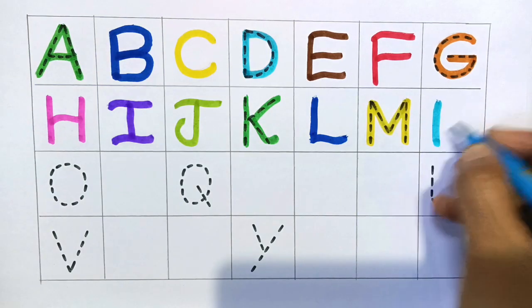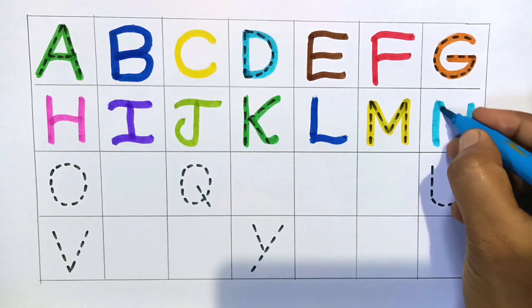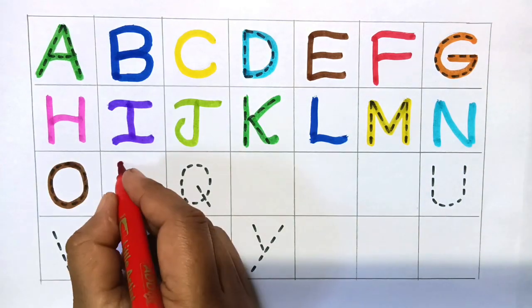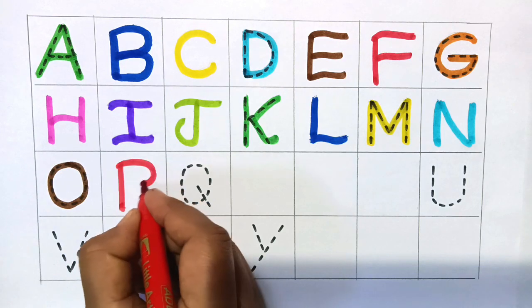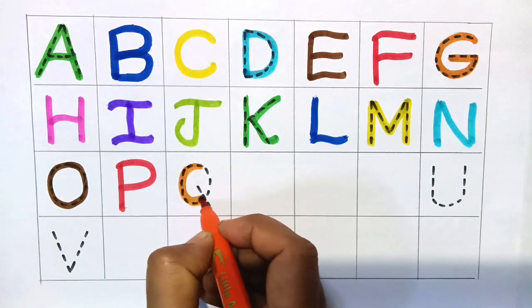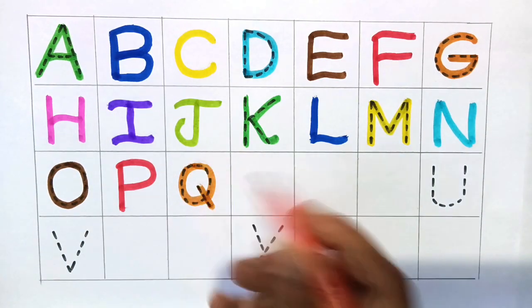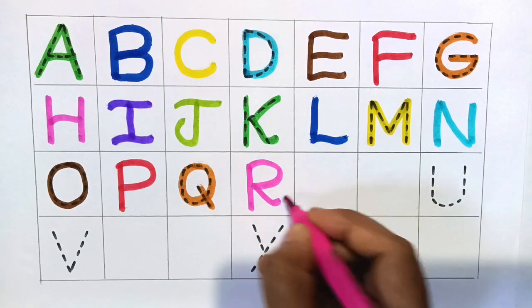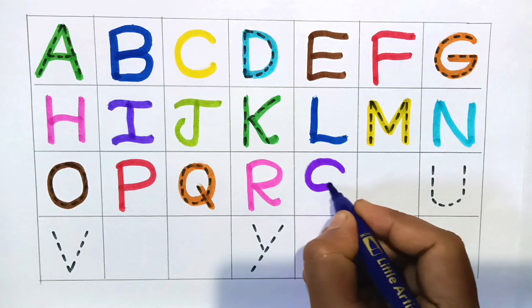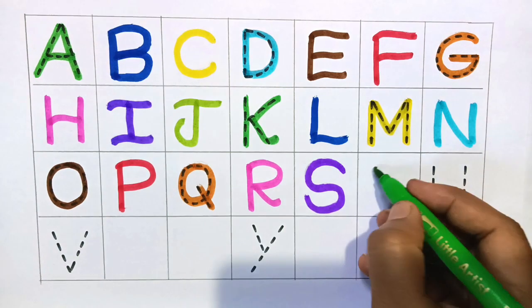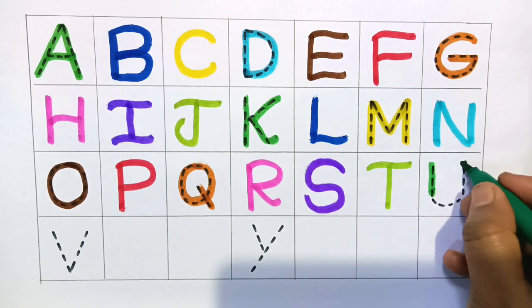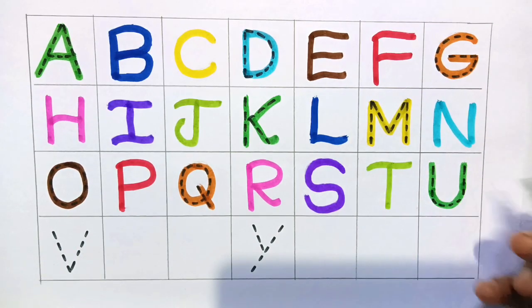Next N for nose. Next O for ocean. Next P for parrot. Next Q for queen. Next R for red. Next S for sunflower. Next T for tree. Next U for universe.